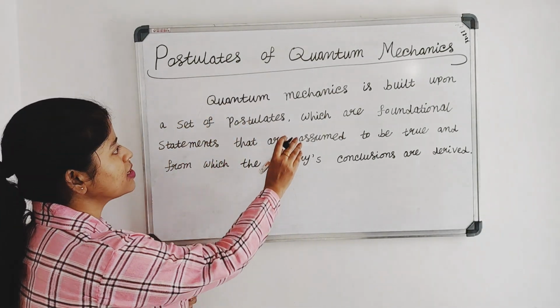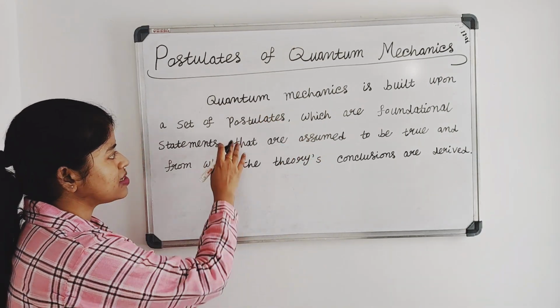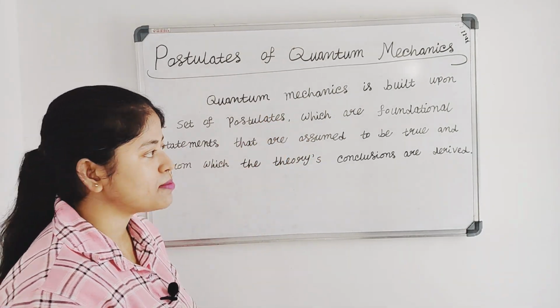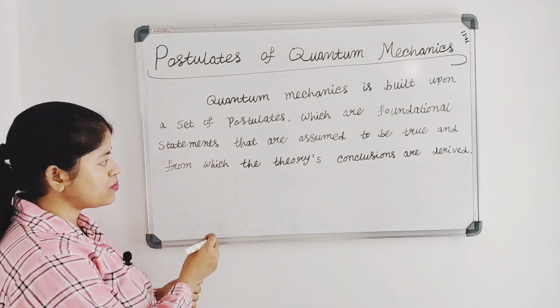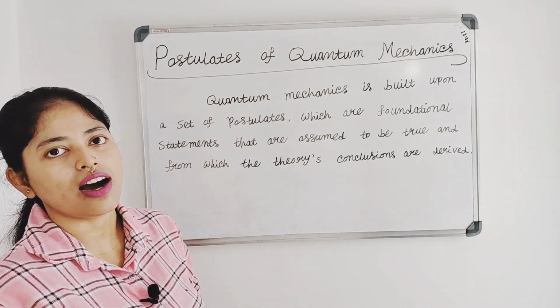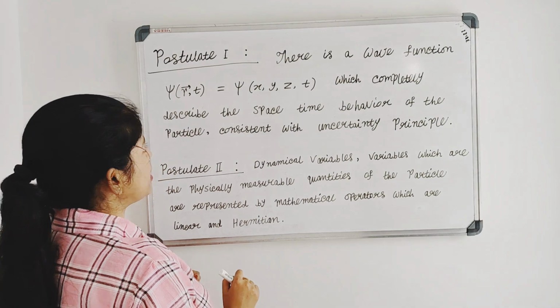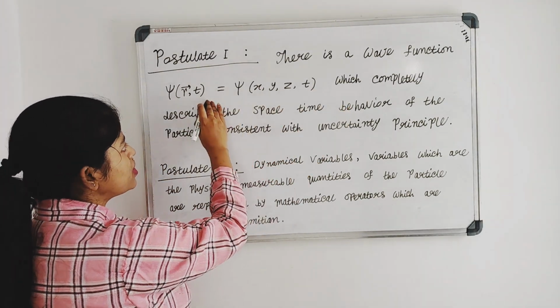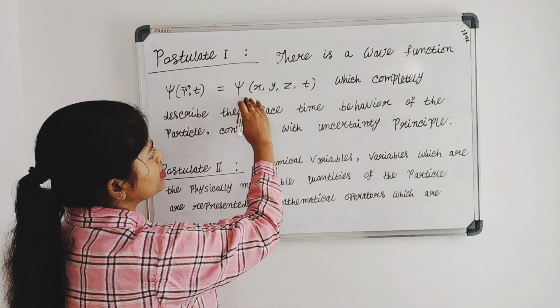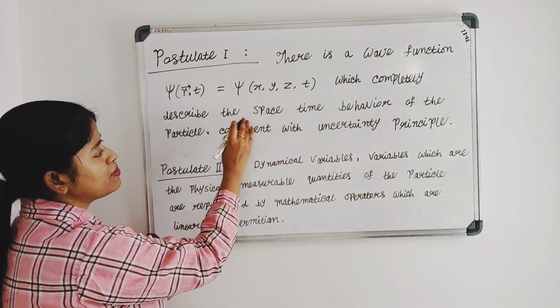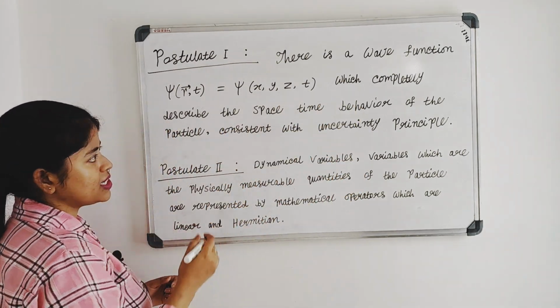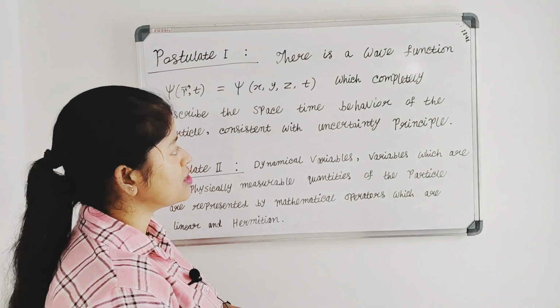Quantum mechanics is built upon a set of postulates, which are fundamental statements that are assumed to be true and from which the theory's conclusions are derived. Now, postulate 1: there is a wave function psi of r, t. We can express psi of r, t as psi, a function of x, y, z and t, which completely describes the space-time behavior of the particle, consistent with the uncertainty principle.